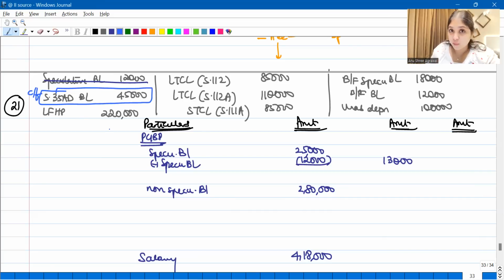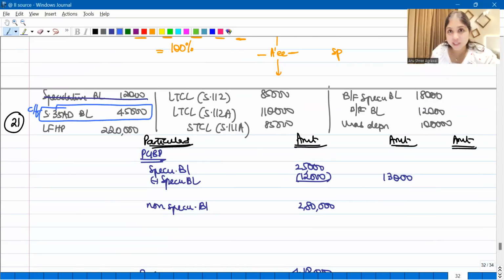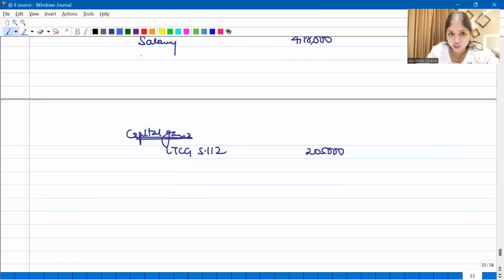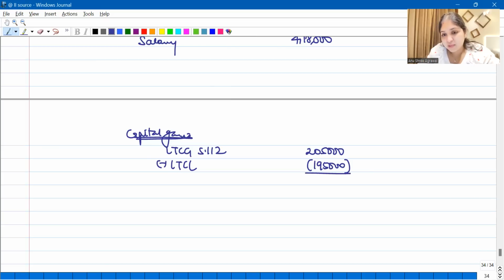Then loss from house property. I'm doing intra-head right now. Do I have any income from house property? No. I'll keep it pending. LTCL. I have so much LTCL. I don't have to segregate it between 112 and 112A. What is my total LTCL? My total LTCL is 85,000 plus 1,10,000, total 1,95,000. LTCL can be adjusted against what? Only against LTCG. So against LTCG, I will subtract my total LTCL of 1,95,000. How much LTCG am I still left with?